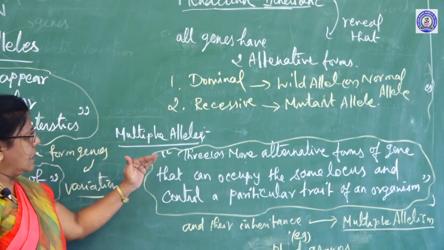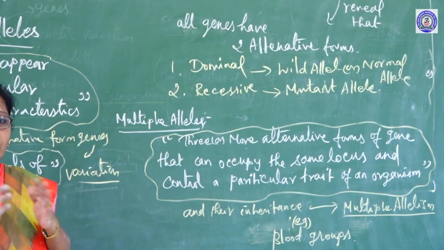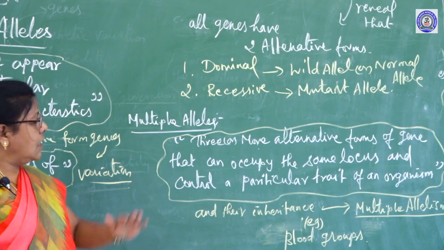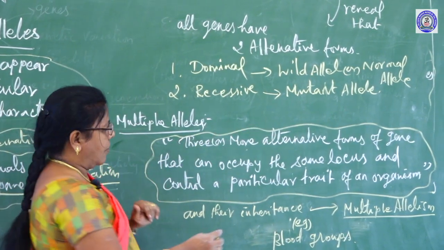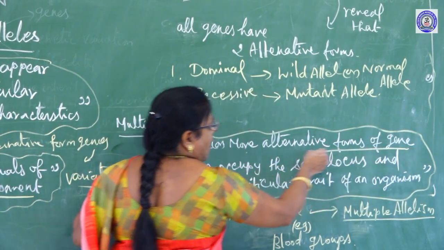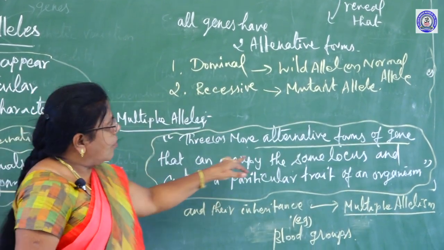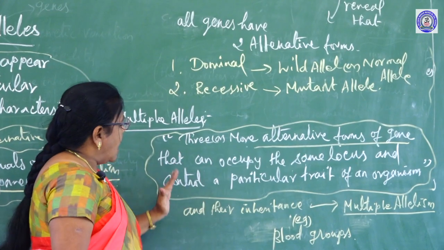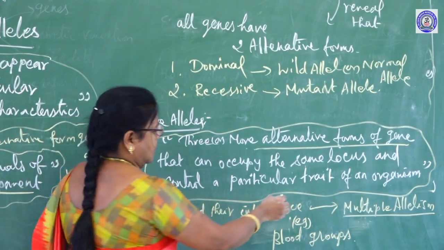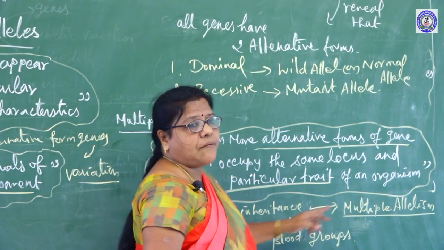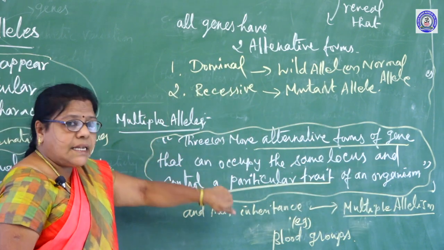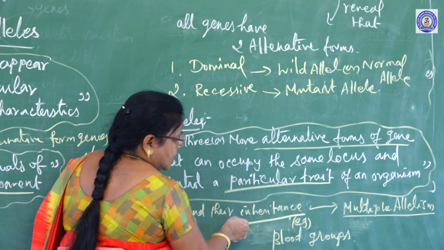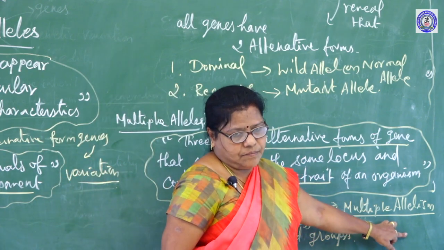So now we are seeing what are multiple alleles. We know what is a gene, we know what is an allele. Now we are seeing multiple alleles: three or more alternative forms of a gene that can occupy the same locus and control a particular trait, that means a particular characteristic of an organism. Its inheritance is known as multiple allelism.